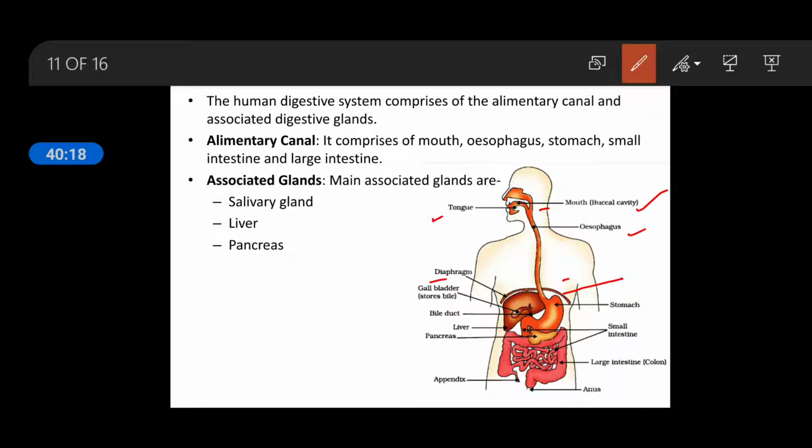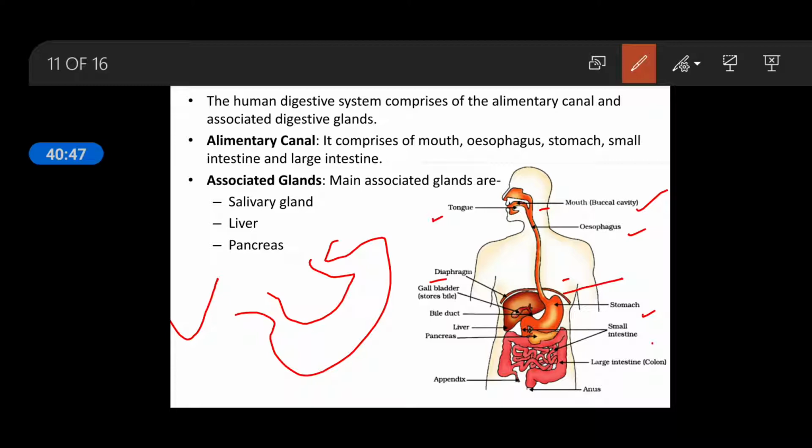It pierces the diaphragm and comes into the abdominal chamber. In the abdominal chamber, towards the left side, you can see the stomach. The stomach is a small J-shaped structure.